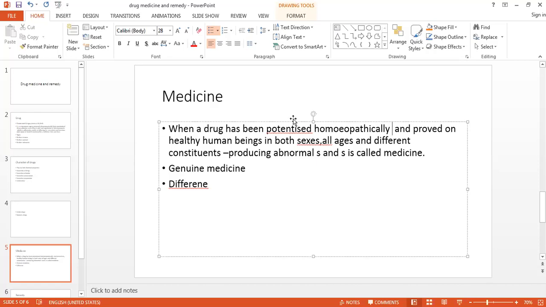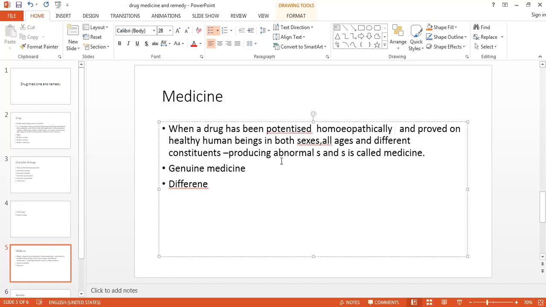Because this process is present in our pathy only, and that's why it should be potentized either according to the old method or according to the new method, whatever the method you are using for the potentization. It should be in potentized form, it should not be in a crude form, and proved on healthy human beings.